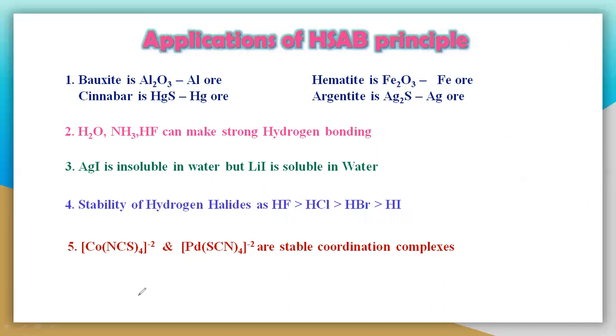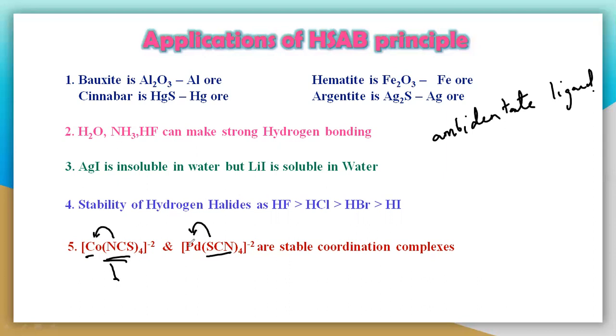Let us see another example: coordination complexes. Here the cobalt is combining with a ligand, this particular ligand, which is called an ambidentate ligand. So what is an ambidentate ligand? It is actually a similar ligand, NCS and SCN. Here the ligand is donating with the nitrogen atom, but here it is donating with the sulfur atom. A ligand which donates its lone pair of electrons through two different donor atoms is called an ambidentate ligand.